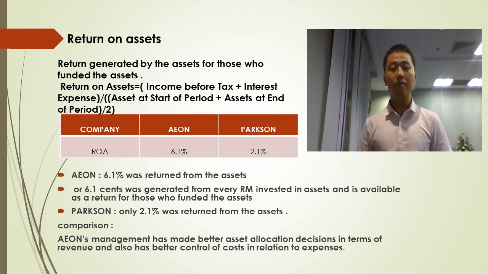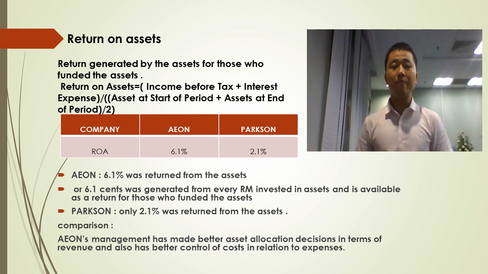Through the calculation, we got that the return on assets of AEON company is 6.1% and this figure for Pakistan is 2.1%. It means 6.1 cents was generated from every ringgit invested in assets and is available as a return for those who funded the assets. And for Pakistan, only 2.1% was returned from the assets.